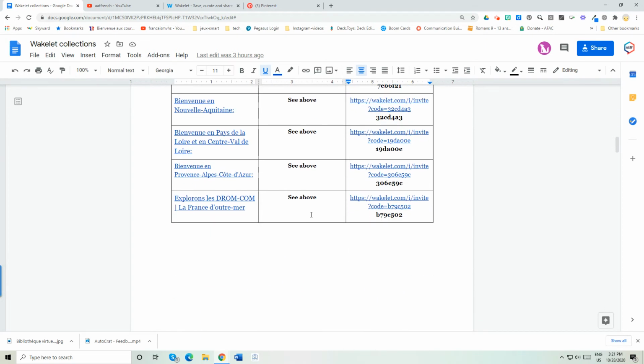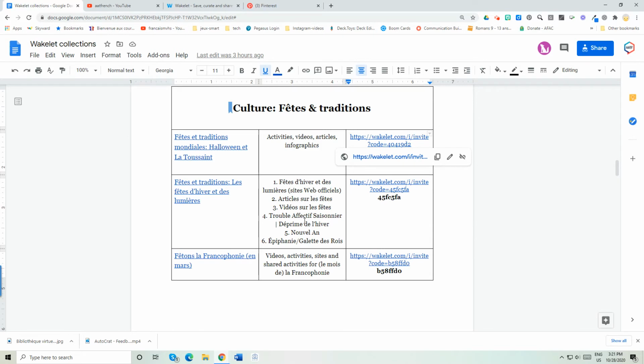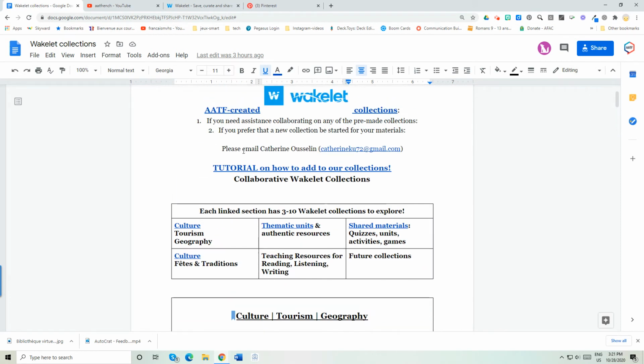Okay, so we'll make sure all of these are linked. All of the different Wakelets are here. So you have the actual link on the left, and then you have the join code on the right. And then there's a little bit of a description. If there's some Wakelet that you don't see, if I haven't made it, if you need a new one started because you have a different theme or you have a different vocabulary idea, or it's something that we don't have yet, just write me an email and I will set it up for you and then make you a collaborator. It's very exciting.